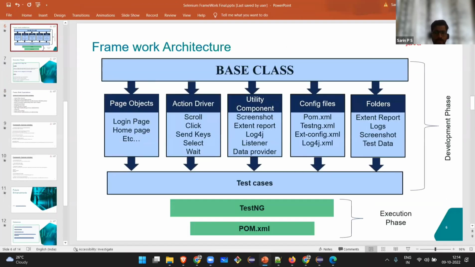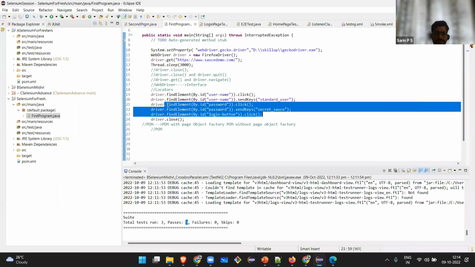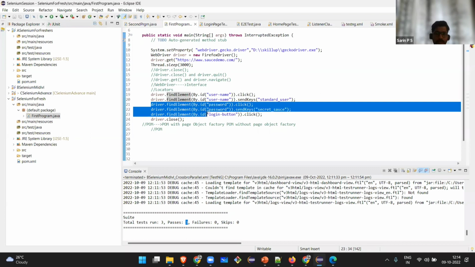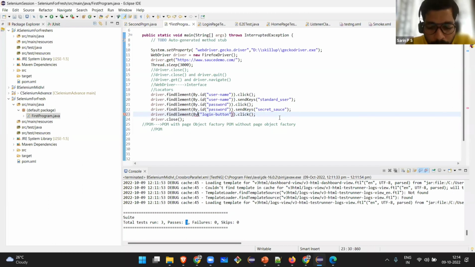Now I am asking you, the interviewer may be asking you, what was my question? OOPS concept, that driver.findElement By ID, if I'm changing the ID to name, it will be more clear. By.name. Okay, I'm changing it to By.name.